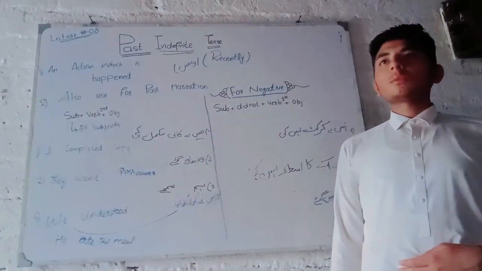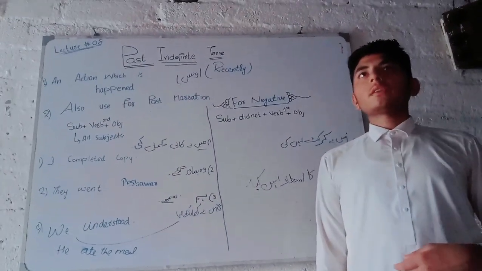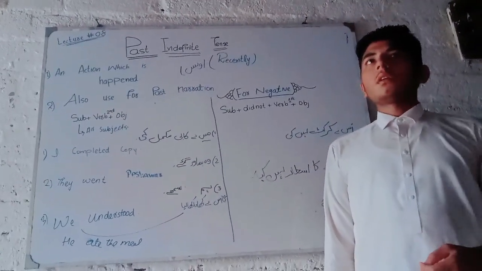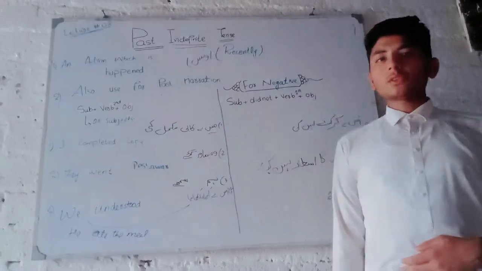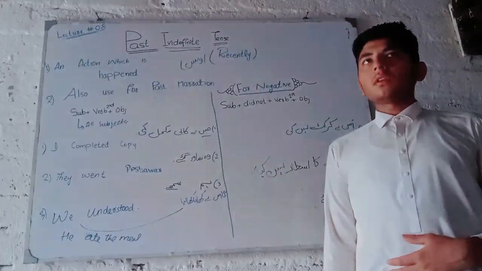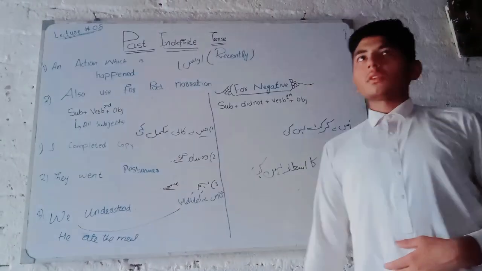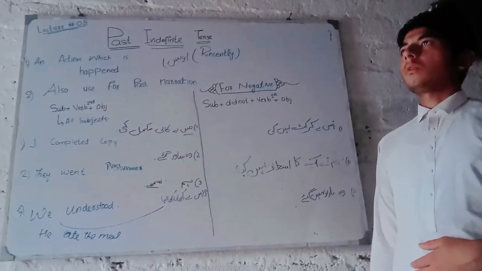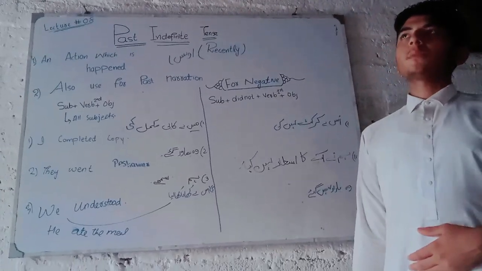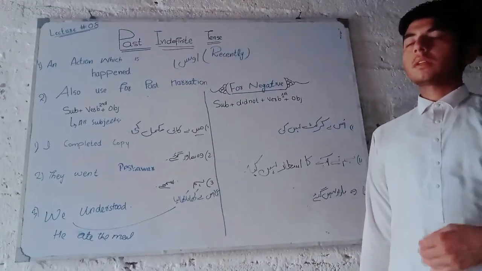Yesterday I did the past indefinite positive sentence, and now I am teaching the past indefinite negative sentence, where we use the past indefinite negative sentence.